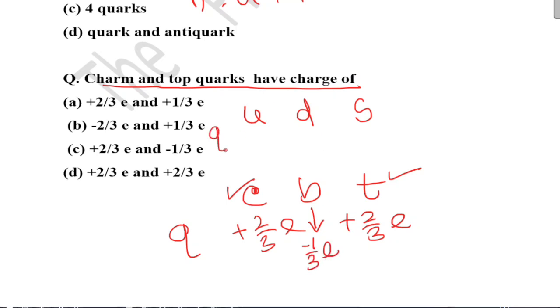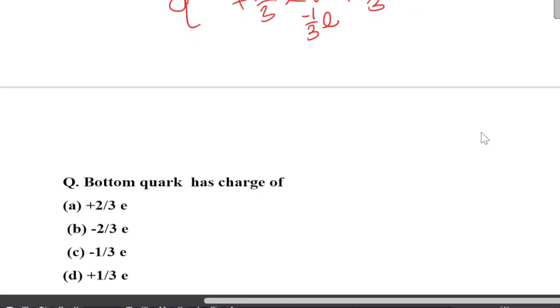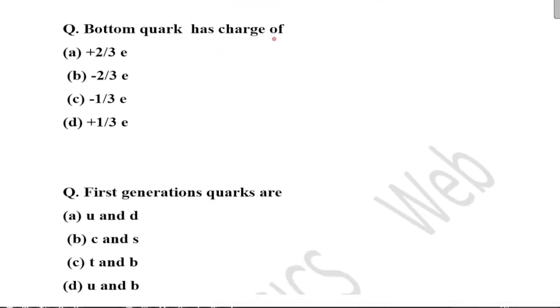Similarly, for up quark, it is plus 2 by 3e. For down quark, it is minus 1 by 3. For strange quark, it is minus 1 by 3. So for charm and top, plus 2 by 3e each. So this is your correct option, option D. Bottom quark has a charge of minus 1 by 3e.